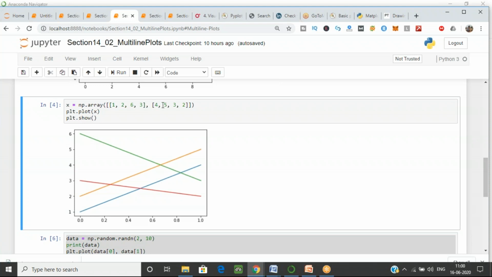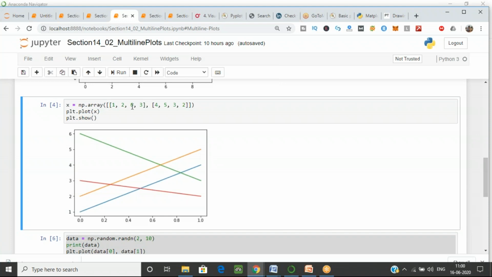In the first position we have 1 in the first array and 4 in the second. So the pairs are 1 and 4, 2 and 5, 6 and 3, and 3 and 2. Let's see this in the graph. As you can see on the y-axis, we go from 1 to 4 of y.